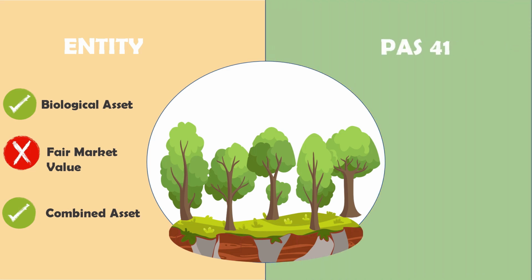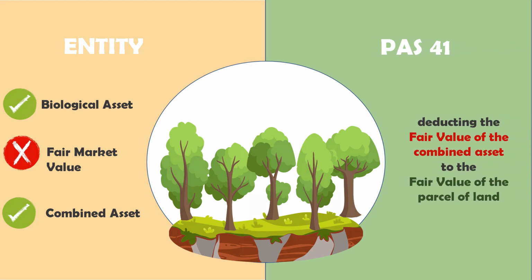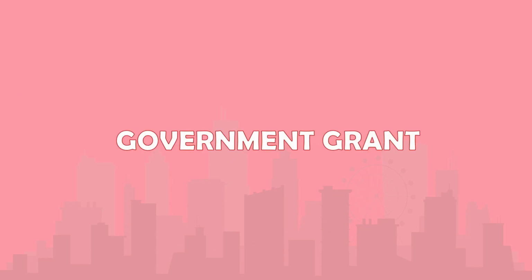According to PAS 41, the measurement of the biological asset attached to a parcel of land shall be measured by deducting the fair value of the parcel of land from the fair value of the combined asset. What if the biological asset is related to a government grant?